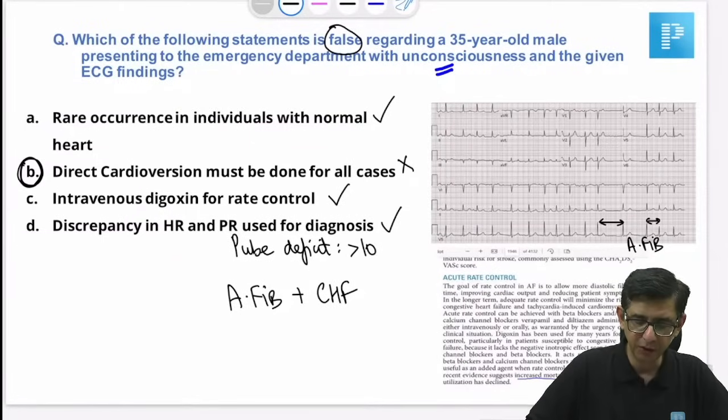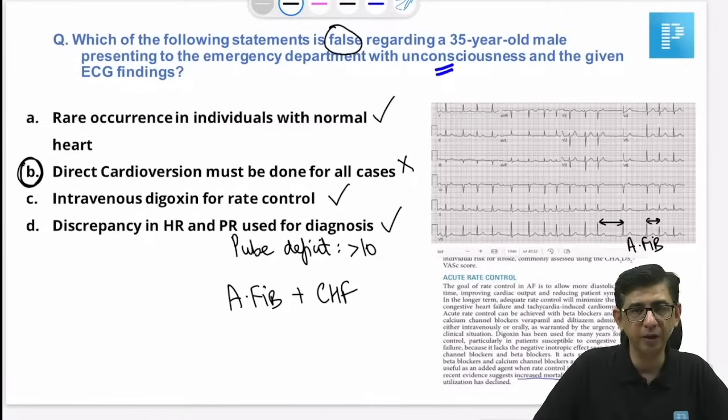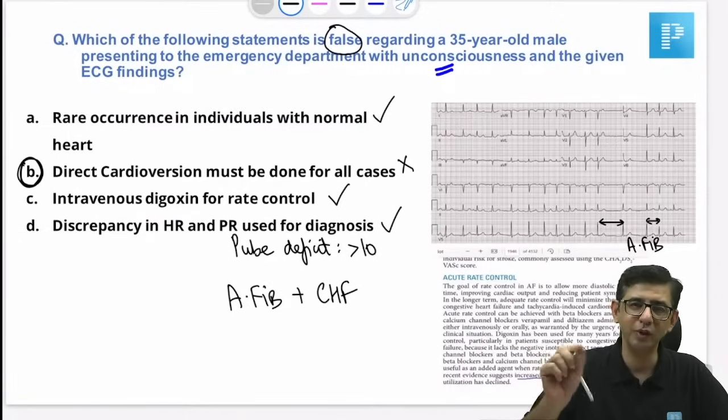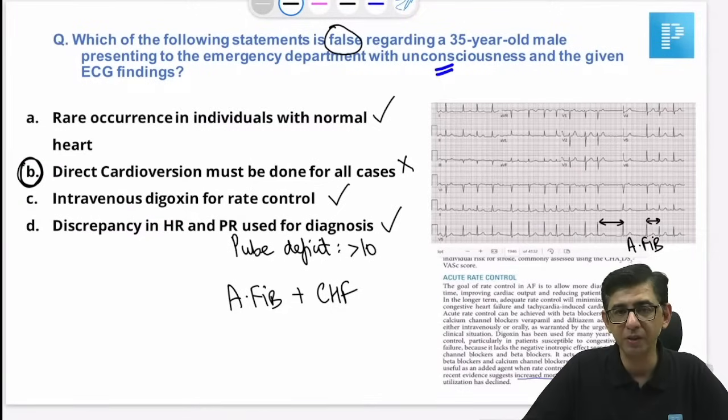If pulse deficit, that is pulse rate and heart rate is not matching by value more than 10. Normally they match, right, a little difference of one or two is there, but in this, because the heart is beating so fast and the rhythm is not so regular, you might miss out a couple of pulses. So the most accurate way for diagnosis of that person would be discrepancy in heart rate and pulse rate.